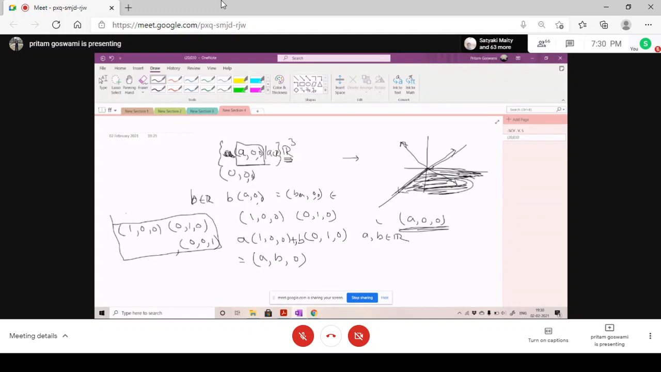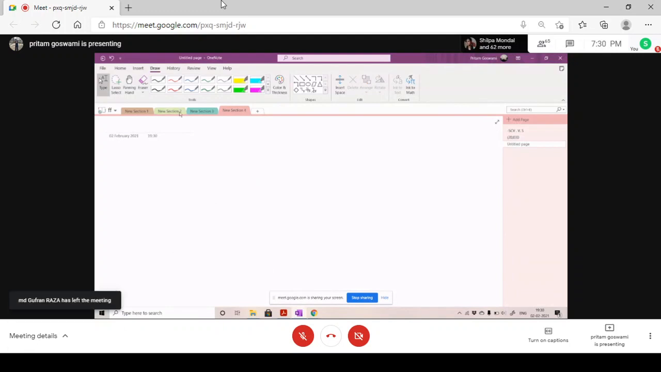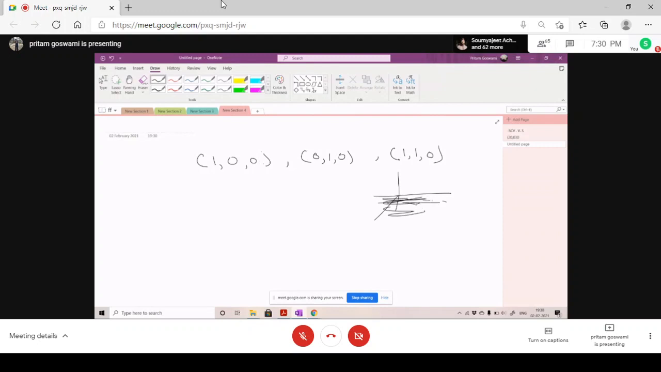So, got it? Now look at another thing. If I give you three vectors again, 1, 0, 0, 0, 1, 0, and 1, 1, 0, will it cover the whole space? No. Check it. The z component will always be 0. This will again give you the xy plane, right?